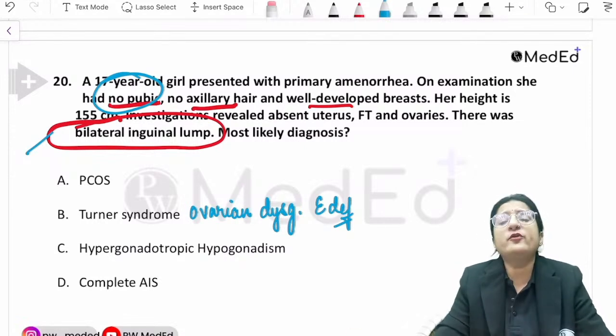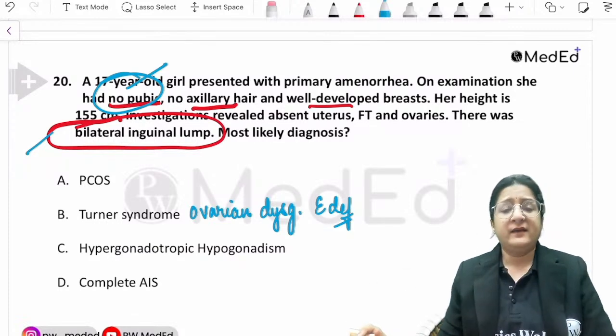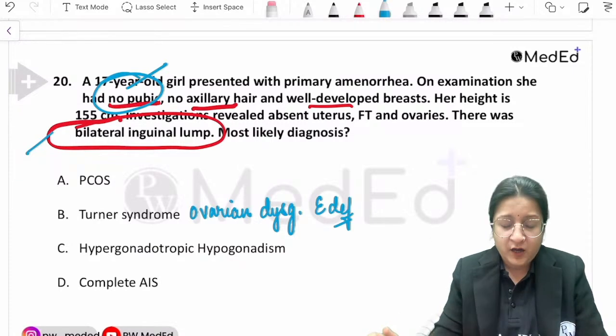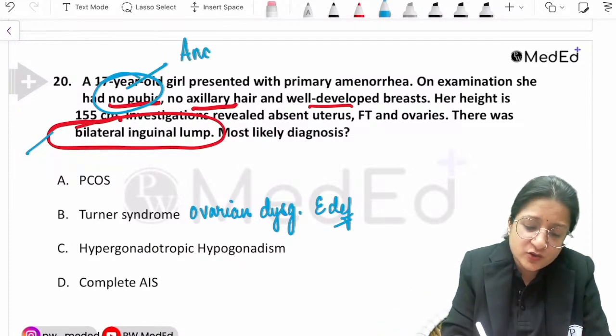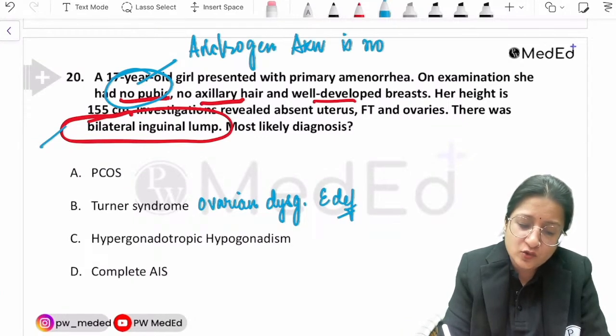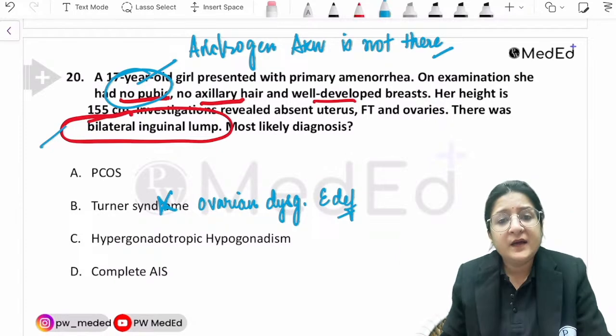And why no pubic hair? The moment you see no pubic hair, it has to do with androgens, because pubic hair is androgen-dependent hair. No pubic hair simply means that androgen action is not there. As simple as that. So in Turner syndrome, this is not the answer.